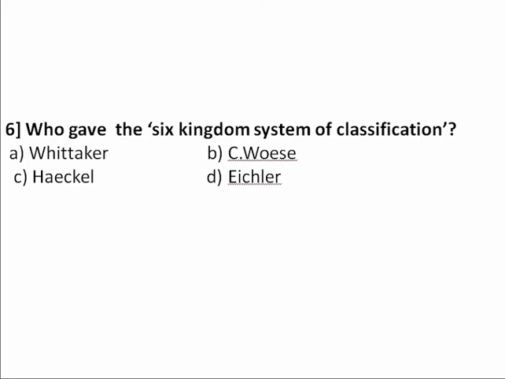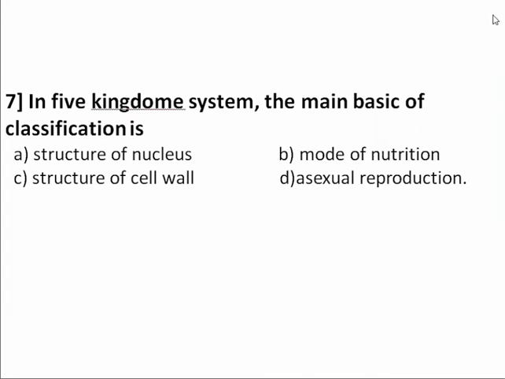So move on to the seventh question. In five kingdom system, the main basis of classification is: option A, structure of nucleus.